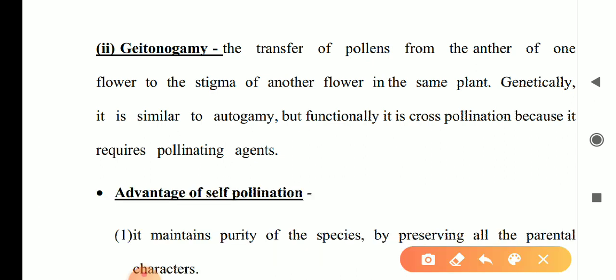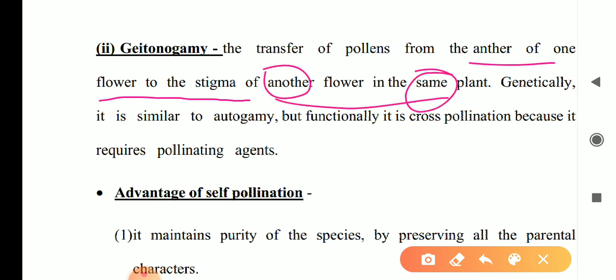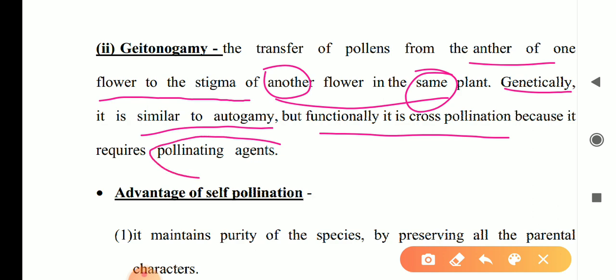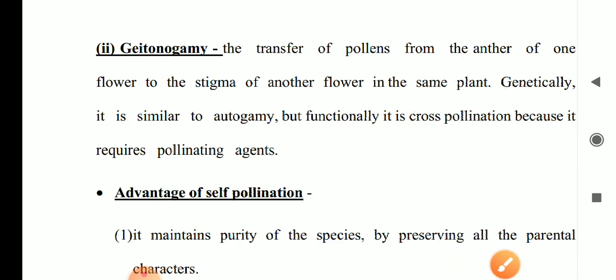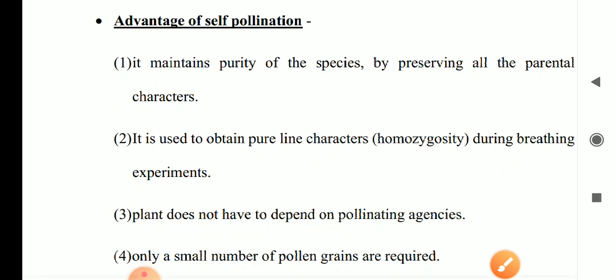Three points. One, transfer of pollen from anther of one flower to stigma of another flower of the same plant. Second, genetically it is autogamy, that means they are genetically similar, but functionally it is cross pollination because pollinating agents are required. Is that clear? Now the next point, advantages of self pollination.